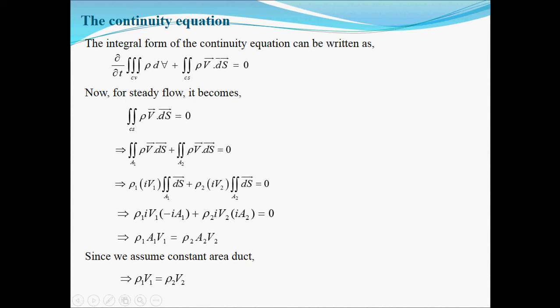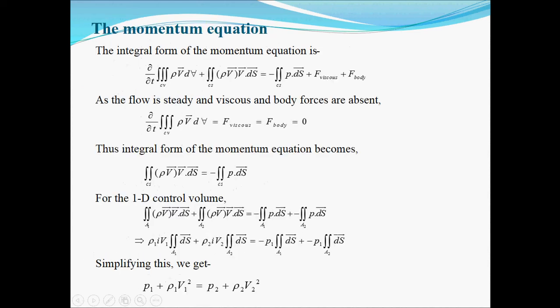And since the flow is one-dimensional, the magnitudes of the areas, that is A1 and A2, are the same, and therefore we get the integral form for steady one-dimensional compressible flow given by this equation, that is rho 1 V1 equal to rho 2 V2.